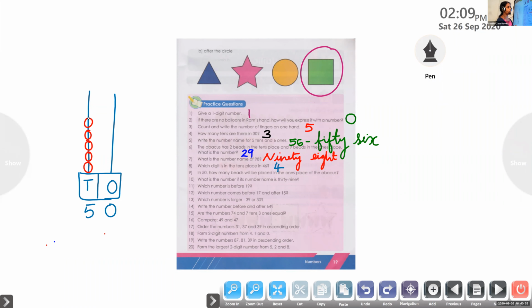Zero. Ones place, no beads. So the answer is 0. If nothing is here, we can write the number 0.